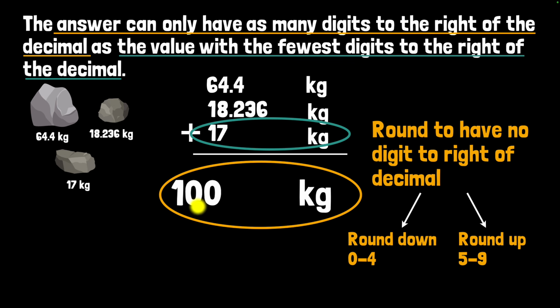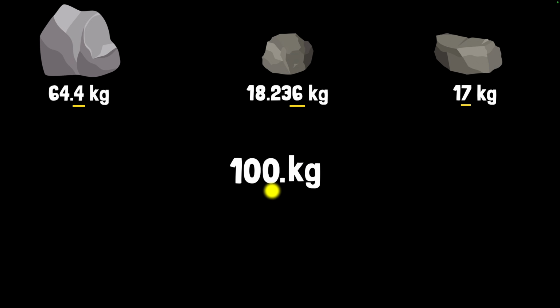And because we know that these two zeros are actually significant, we need to mark them. And the way we do that is by putting a decimal point. Now, don't let this distract you. Our rule here for addition and subtraction is actually about digits to the right of the decimal. But we should always report our final answer with the correct amount of significant figures.